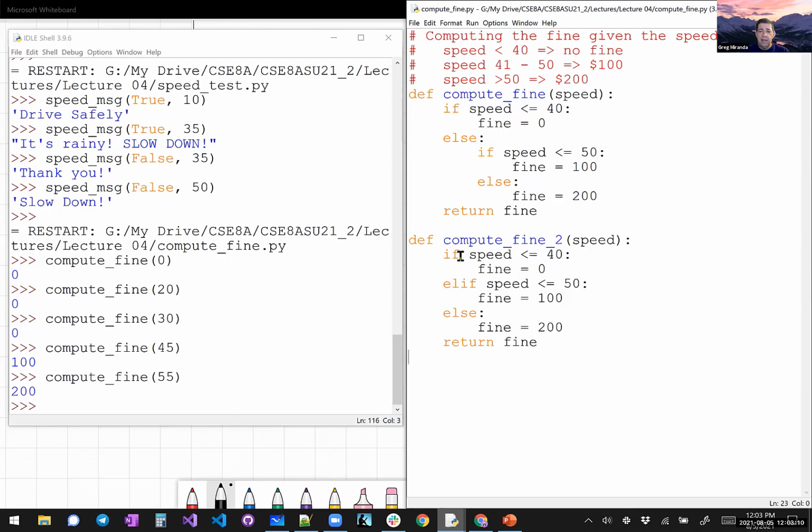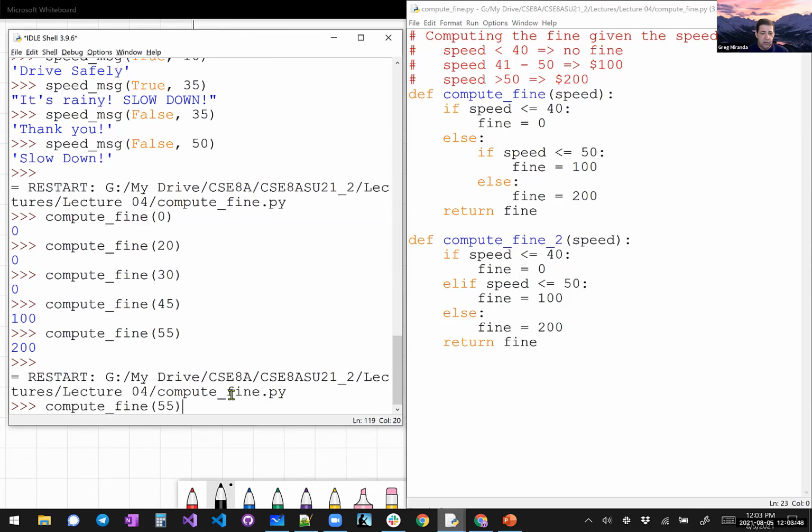And so now we're saying if the speed is less than or equal to 40, fine is 0. Else, if the speed is less than or equal to 50, fine is 100. If neither of those is true, the fine is 200. So now you can see the original code with the nested if in it, right? We had this nested if. We've now turned it into what's kind of a chain of else ifs, and we can do multiples of those, by the way. But they do the exact same thing, right? If I run this, we're going to have the exact same answer.